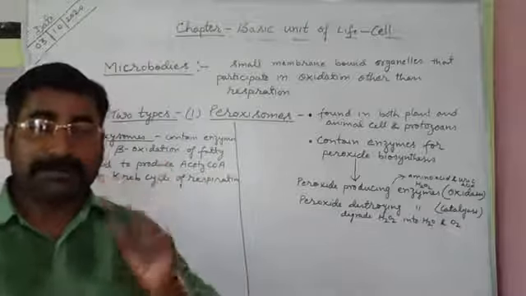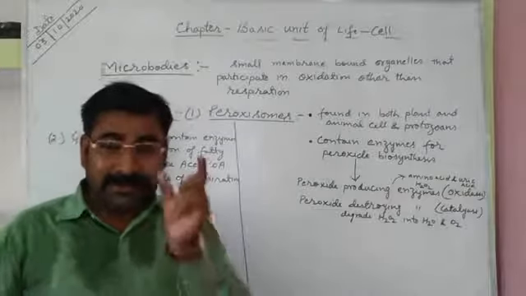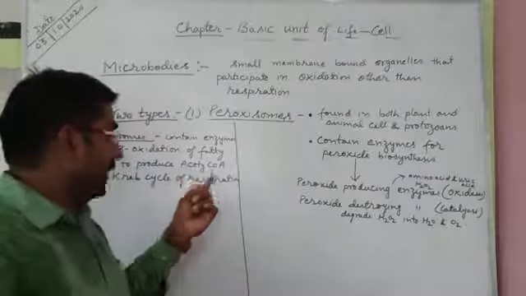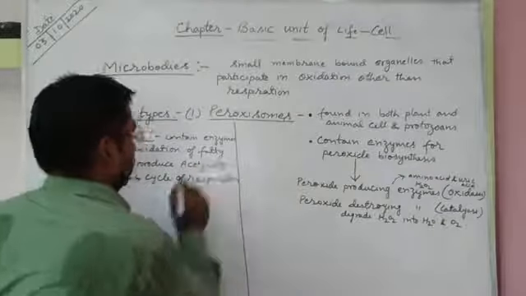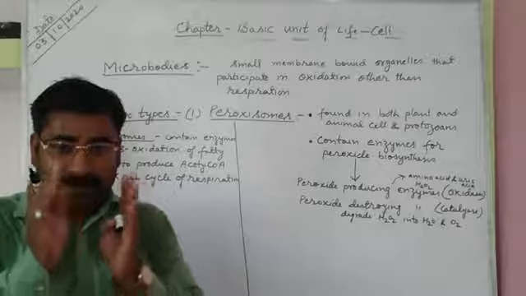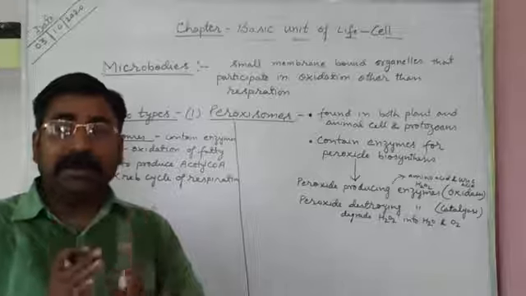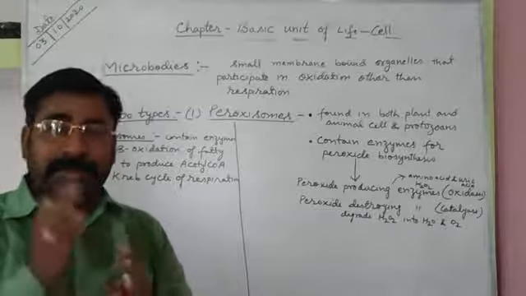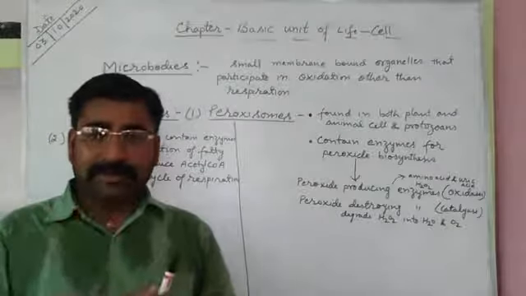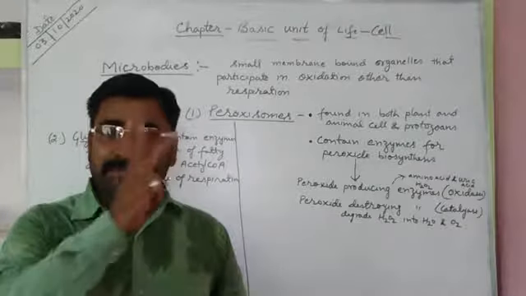For further degradation of fatty acid, glyoxysomes contain enzymes for beta oxidation. When fatty acid is oxidized, an important biomolecule is formed, called acetyl coenzyme A. This is a very crucial product, and it is utilized during the respiration process. In 10th class, you studied aerobic respiration, which is completed in two steps.